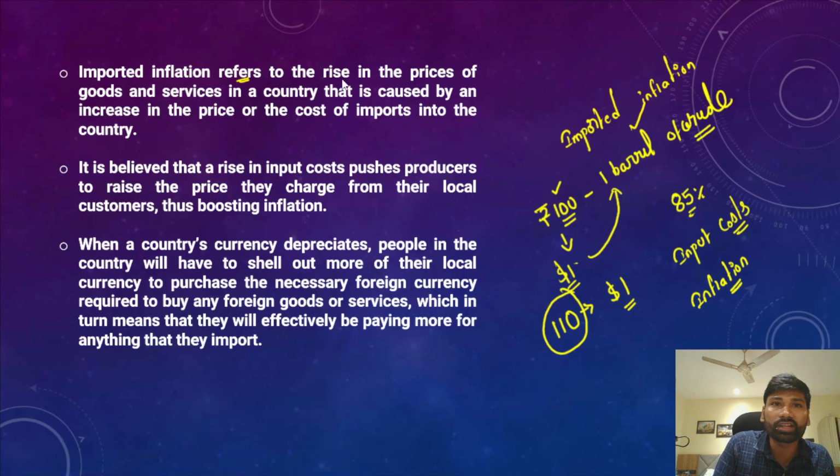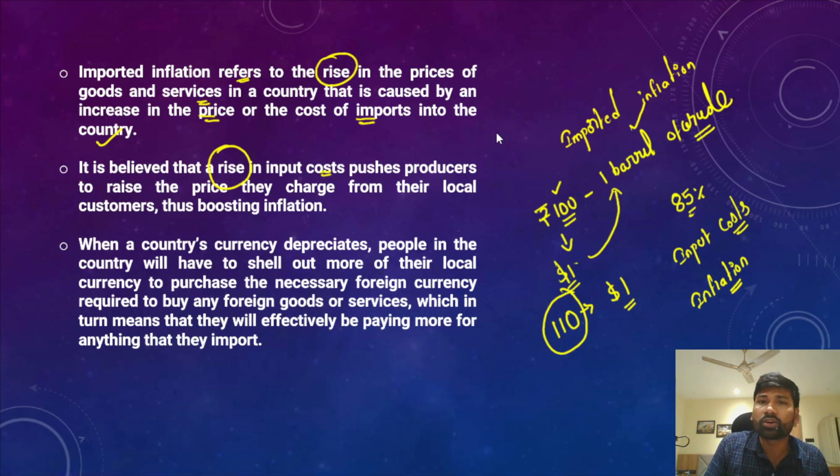So imported inflation refers to a rise in the prices of goods and services in a country that is caused by an increase in the price or cost of imports into the country. Similarly, it is believed that a rise in import cost or input cost matters.